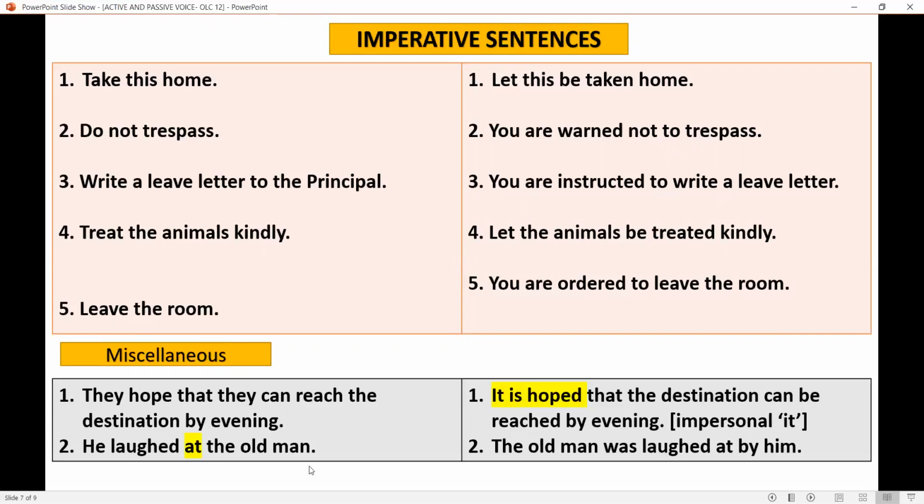Now, there are some other examples. Look at this, slightly different from the others. They hope that they can reach the destination by evening. So here you can use the impersonal it. It is hoped that the destination can be reached by evening. Instead of writing they here, you can use it is hoped that the destination can be reached by evening.